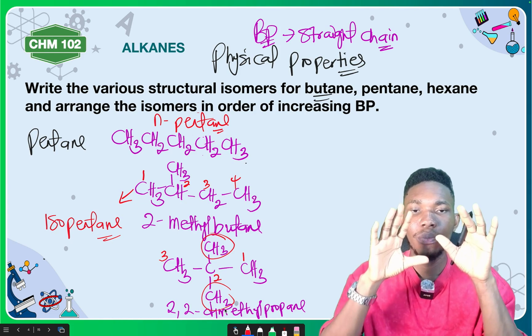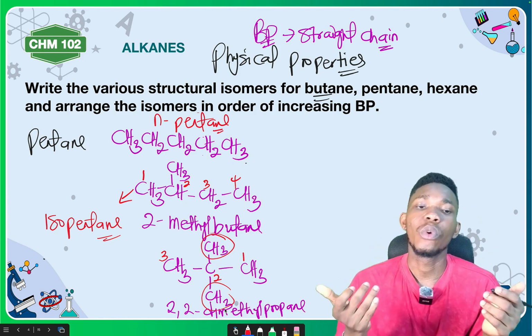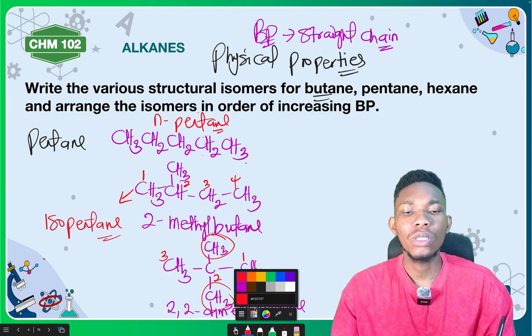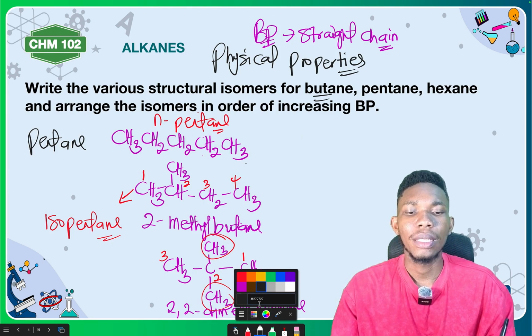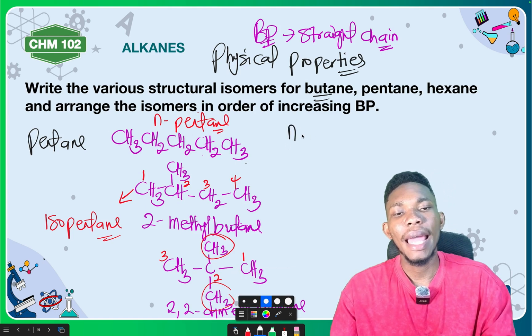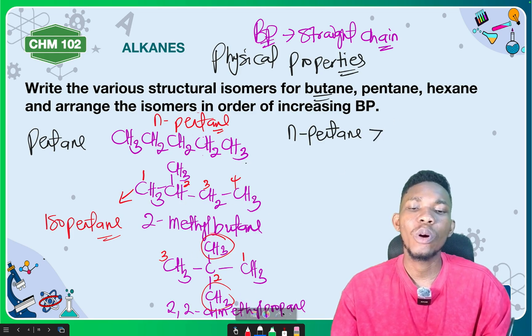Now, between these three, which of them will have the higher boiling point? That is what we are here for. Based upon what we have learned so far, N-pentane will have the highest boiling point. Between these two, which of them is more branched?